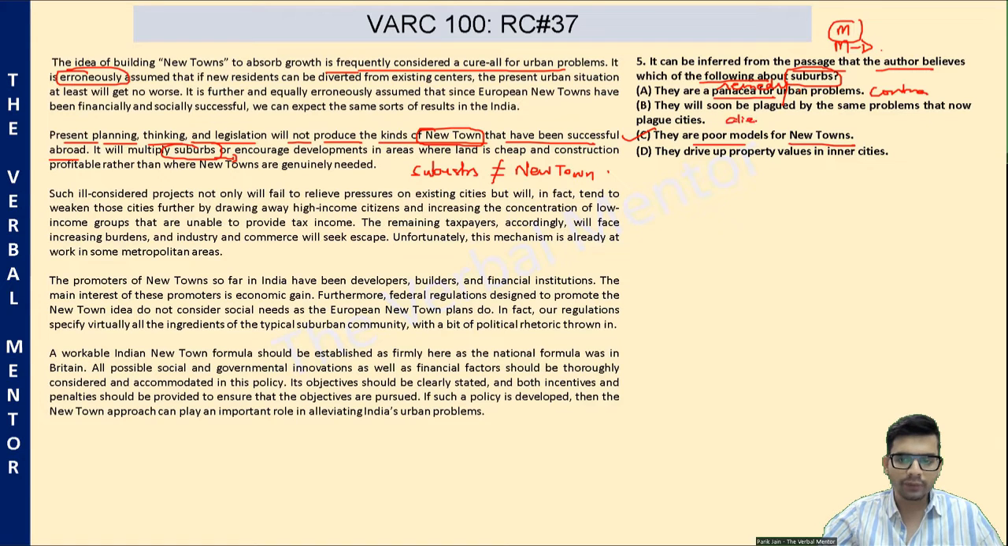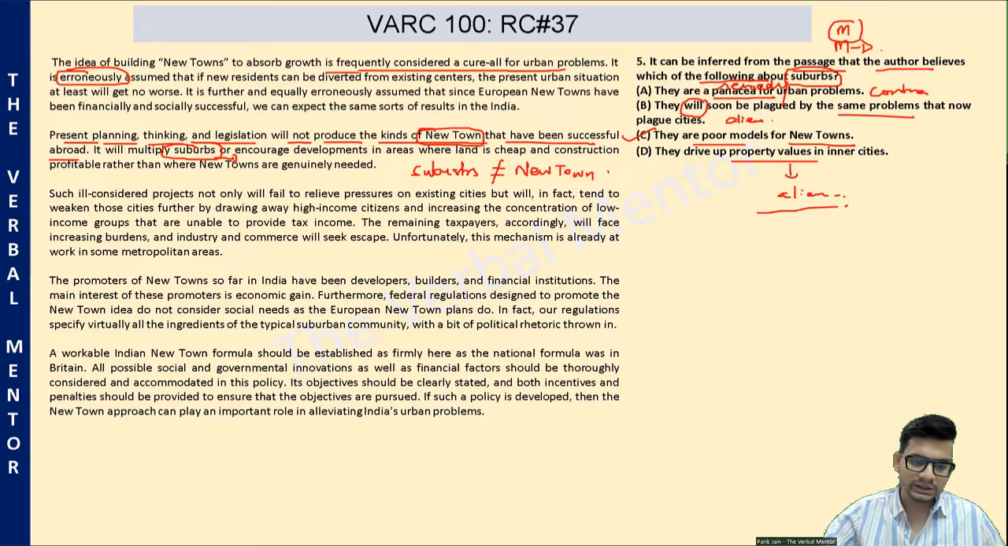An alien idea beyond the scope of discussion. The author has not said that. The author has not predicted anything about whether or not they will face the same problems. In fact, he's only said that high-income groups will gravitate towards these new towns. We don't know whether these cities will also face the same problems or not. They drive up the property values in the inner cities. Again, alien idea. Nothing of this nature is ever mentioned in the passage.